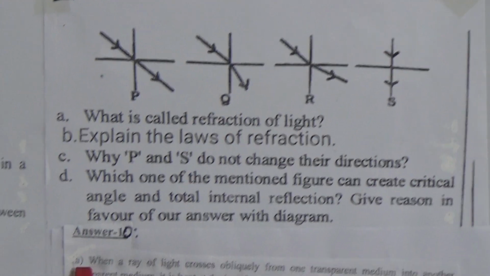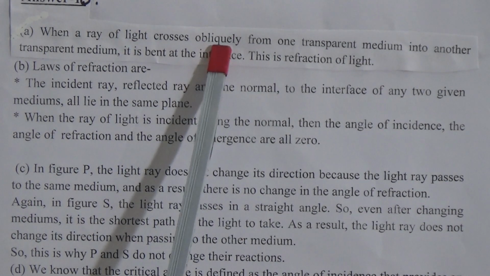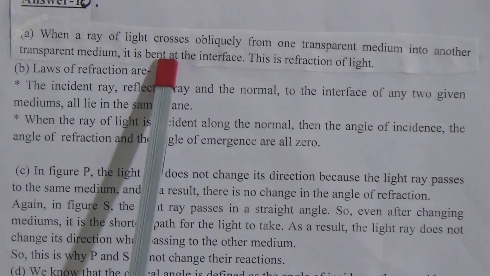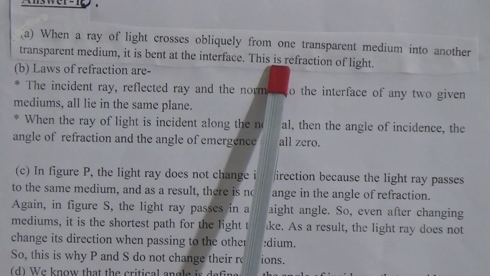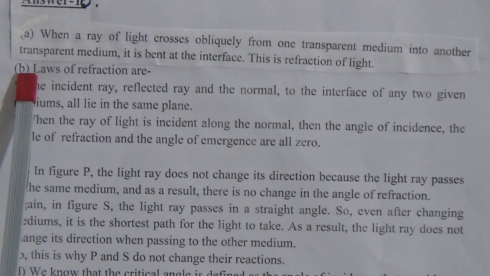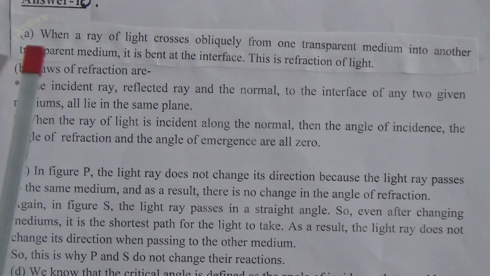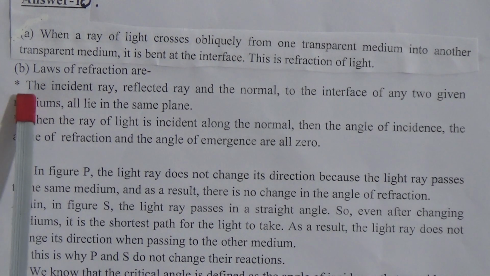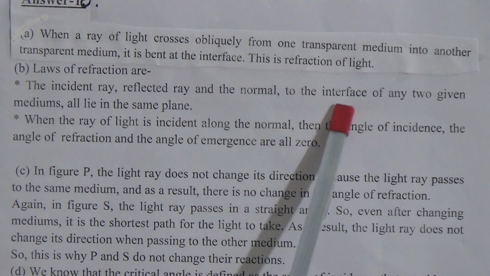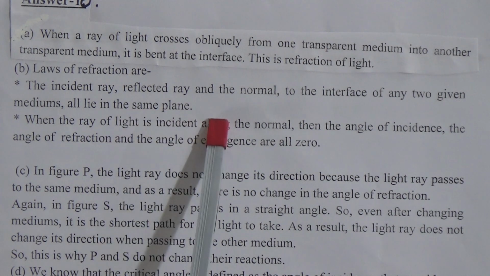Dear students, here the answer of A is, when a ray of light crosses obliquely from one transparent medium into another transparent medium, it is bent at the interface. This is refraction of light. Now question number B was explain the laws of refraction. The answer is, the laws of refraction are, first one, the incident ray, refracted ray and the normal to the interface of any two given media all lie in the same plane.